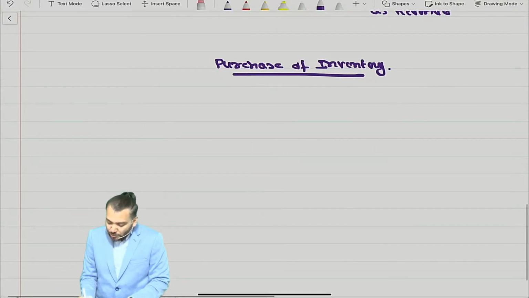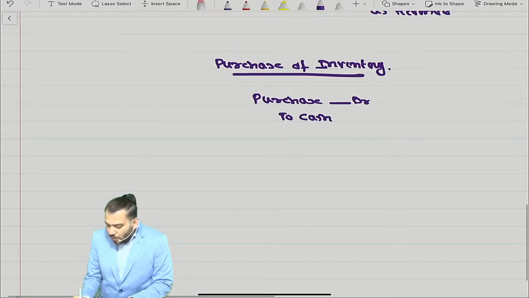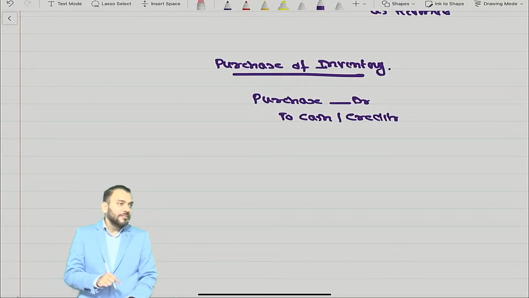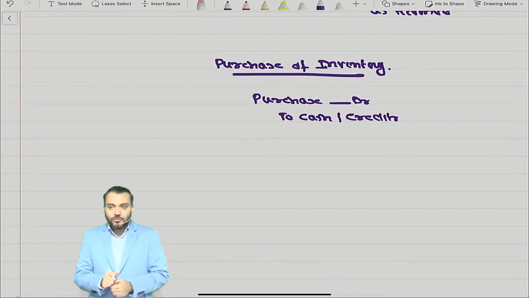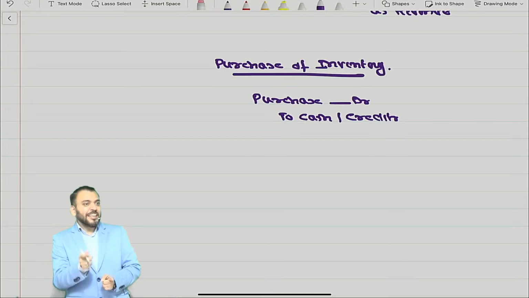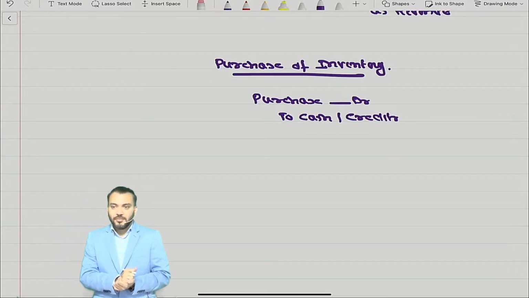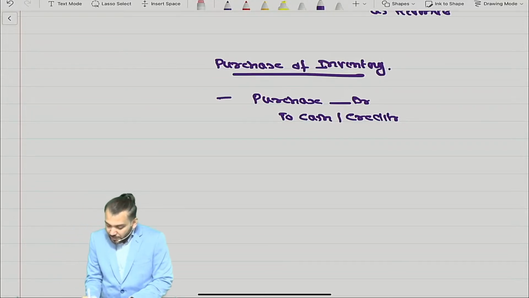What journal entry did we used to do? Purchase account debit to cash account or creditor account. So this purchase account represents what? Inventory only. Understood? So purchase account represents inventory, and inventories are assets. Therefore, it is a real account.